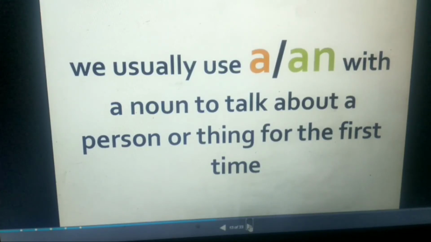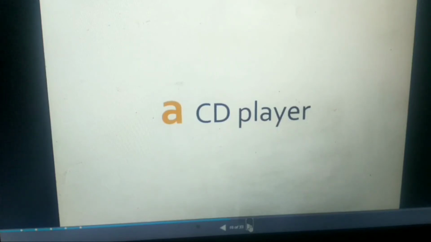We usually use a or an with a noun to talk about a person or thing for the first time. A CD player. When it is talked about for the first time, I have a CD player. When I tell you the first time, I will say that. Then when next day you ask something about the CD player, what will you ask?